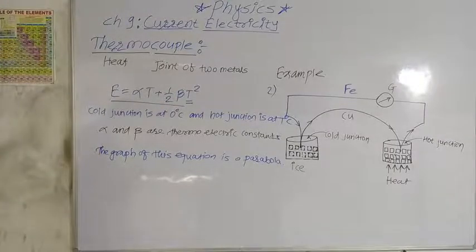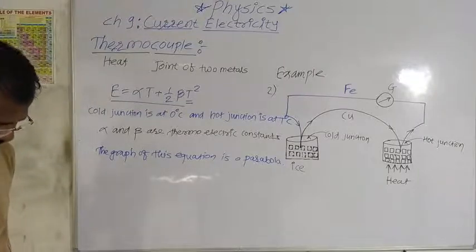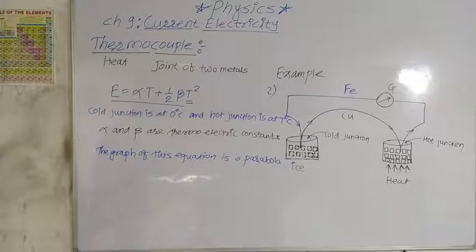In example second, copper iron thermocouple, the current flows from copper to iron at the hot junction and iron to copper at the cold junction. This effect is reversible. The direction of current will reverse if the hot and cold junctions are interchanged.